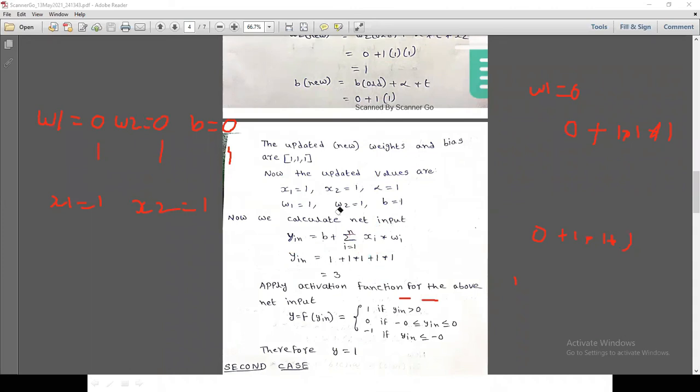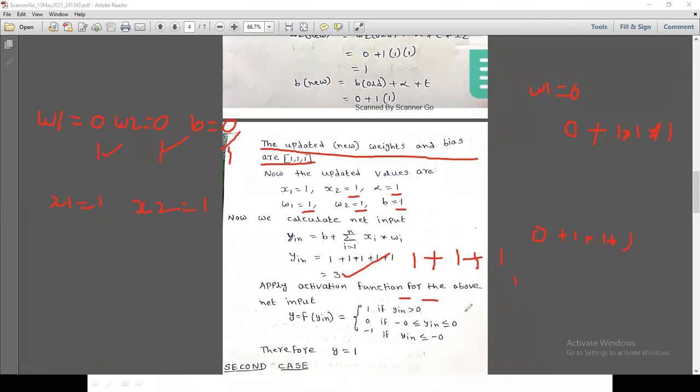The updated new weights and bias are 1, 1, 1. Now the values are x1 equals 1, x2 equals 1, alpha equals 1, w1 equals 1, w2 equals 1, b equals 1. Now we calculate the net input again. y-in equals b, which is 1, plus x1 w1, 1 into 1, plus x2 w2, again 1 into 1, which is 3.